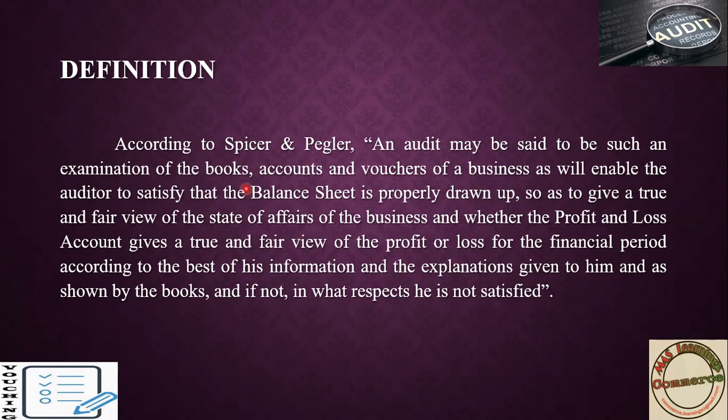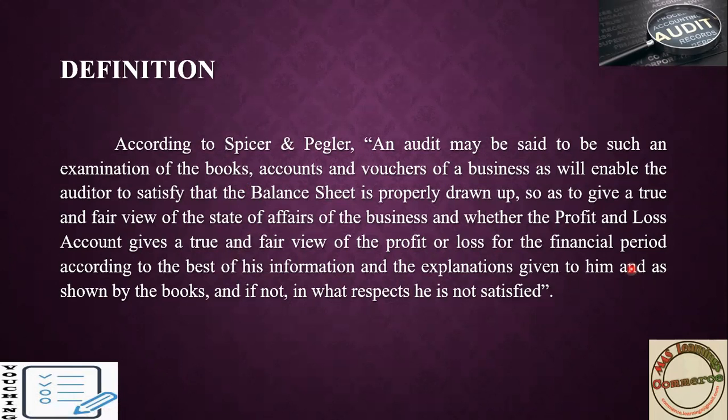That he will check by examination of books, accounts, and vouchers, and as well as he will consider the profit and loss account. He also examines the profit and loss account to check whether it gives a true and fair view of profit and loss for the period, that is for one year or quarterly.